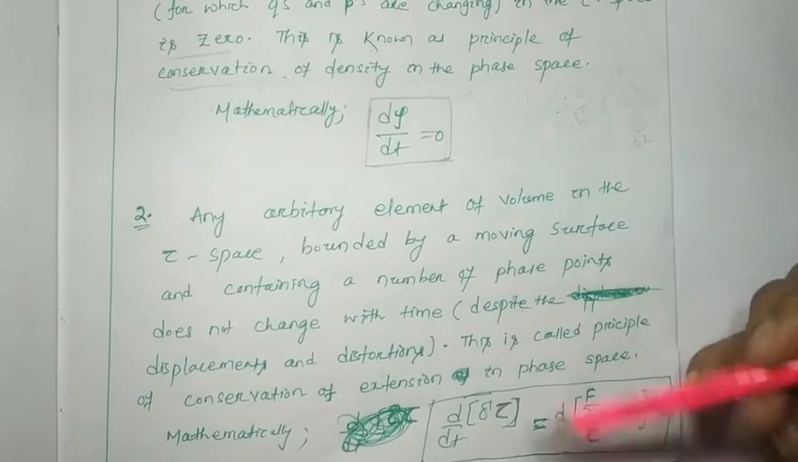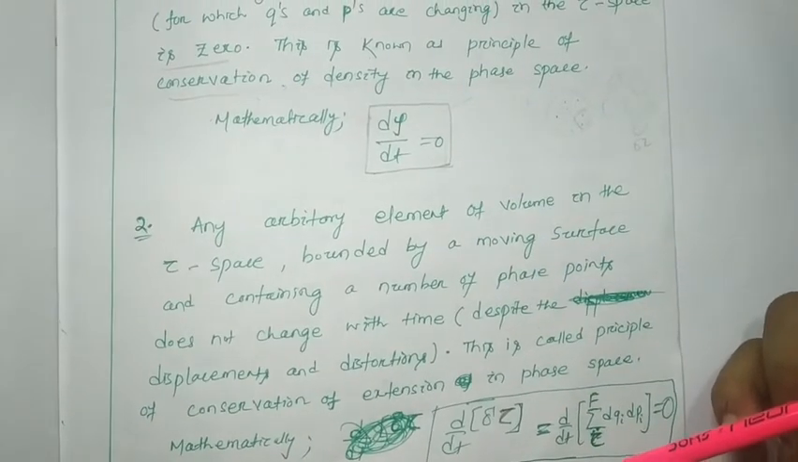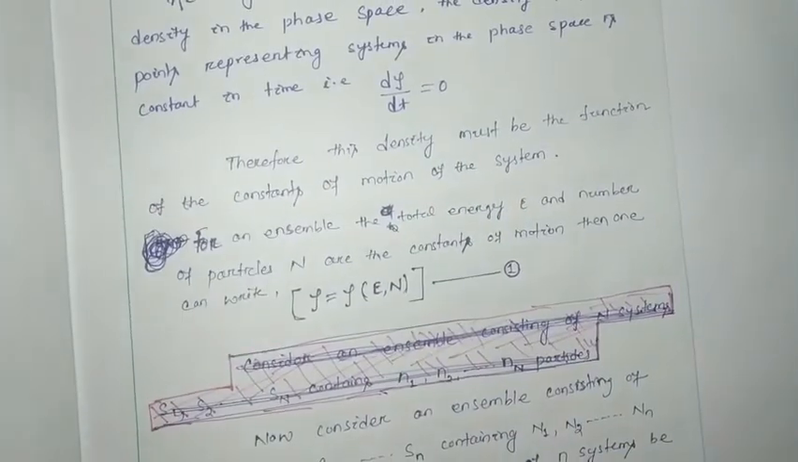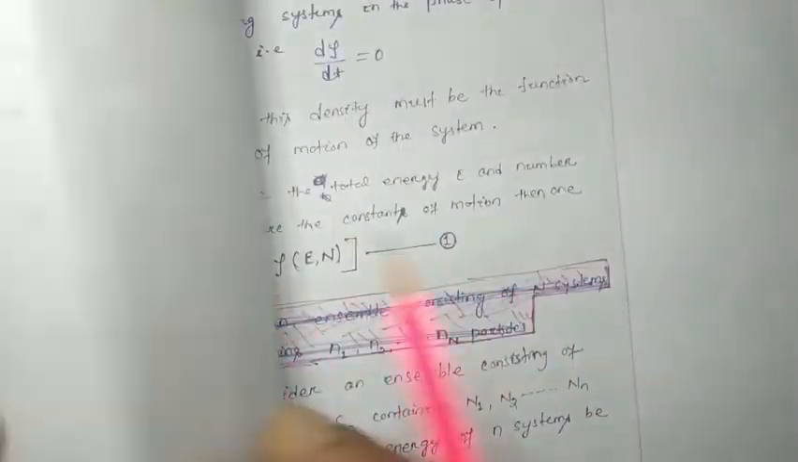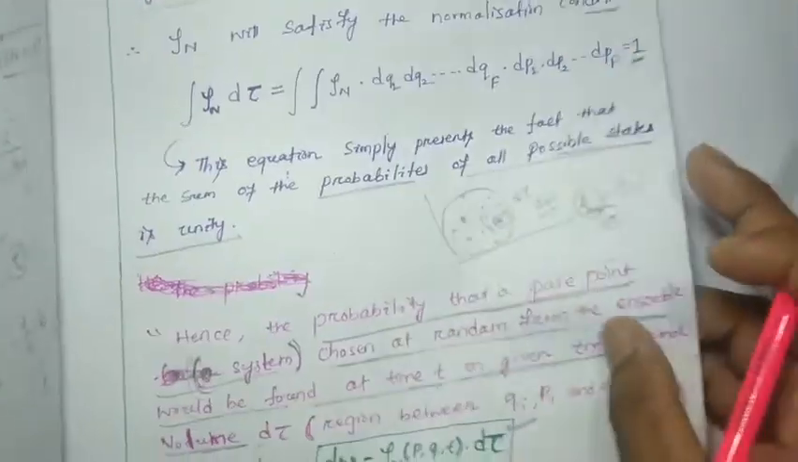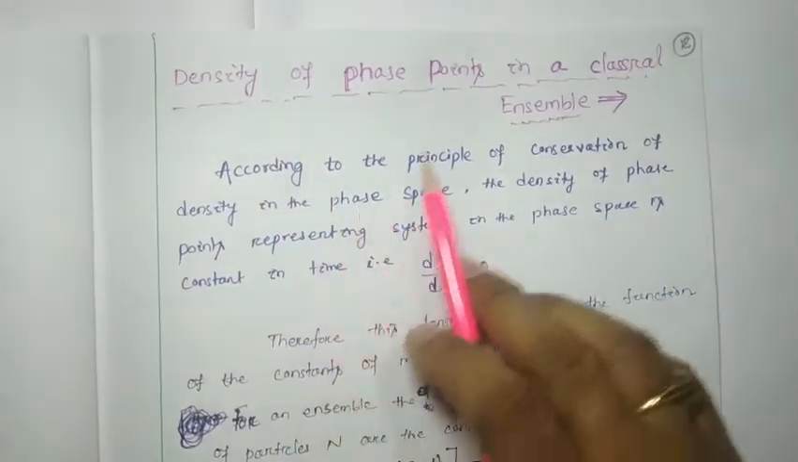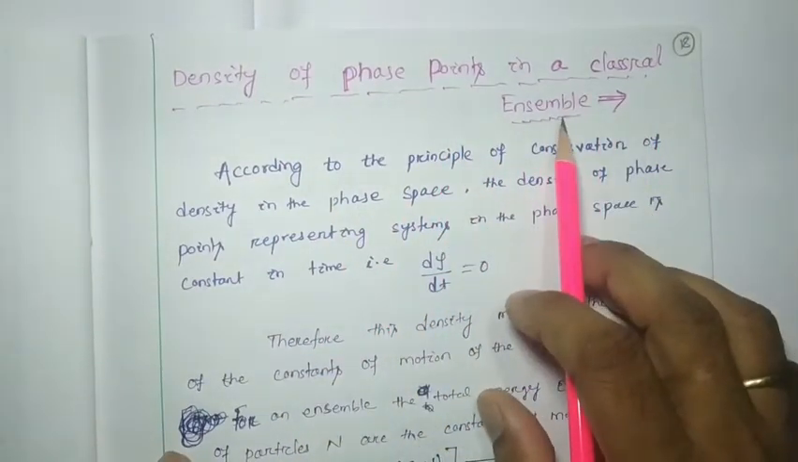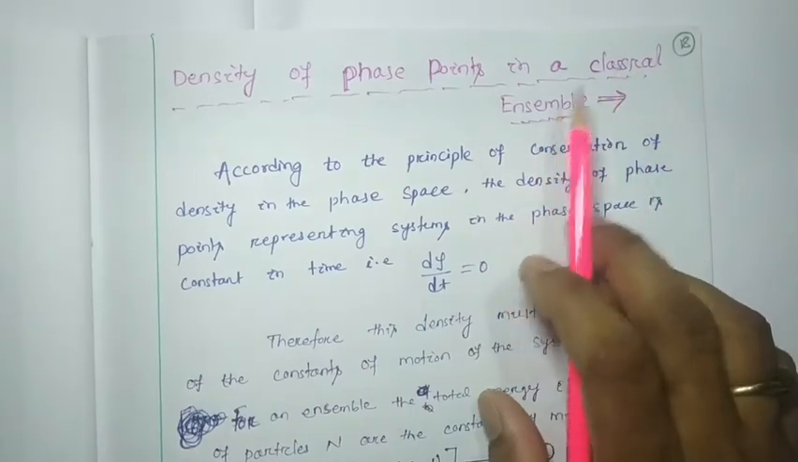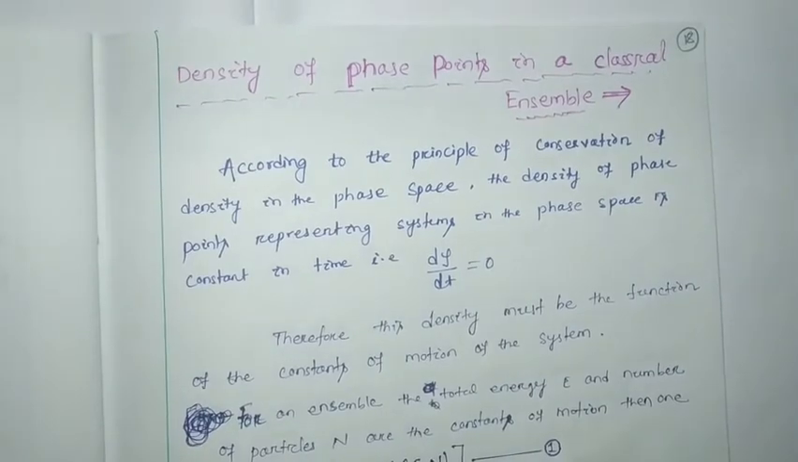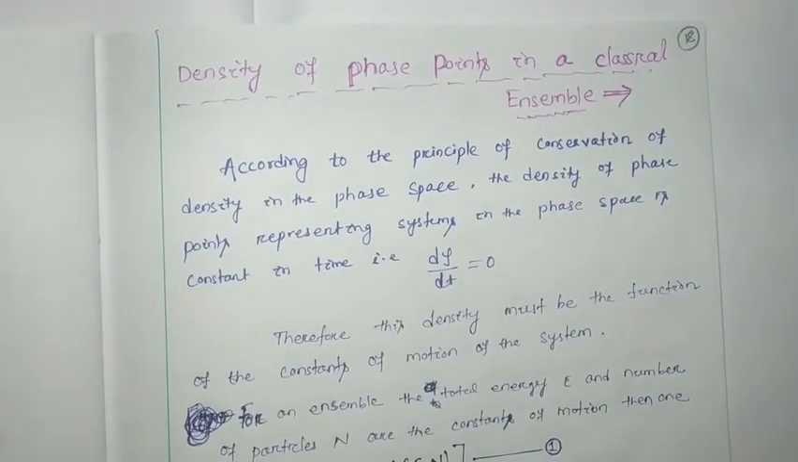So these two things belong to Liouville's theorem, and are important, as they will be required in today's class: d omega equals rho into d tau. Today we are going to discuss the density of phase points in a classical ensemble. This is important to estimate the partition functions for microcanonical, canonical, and grand canonical ensembles.